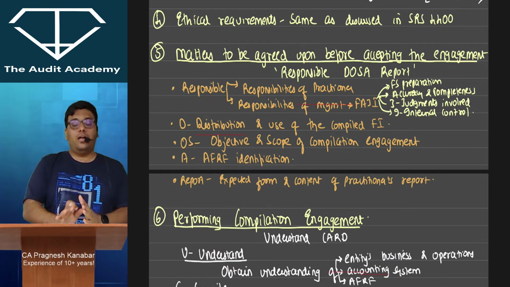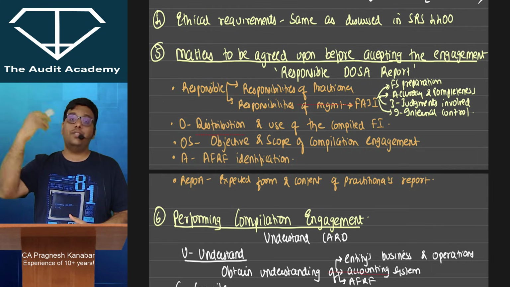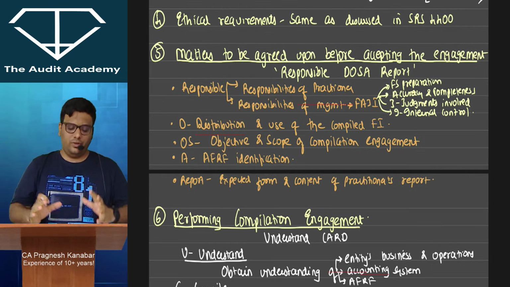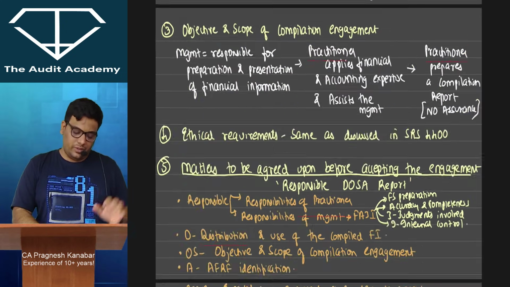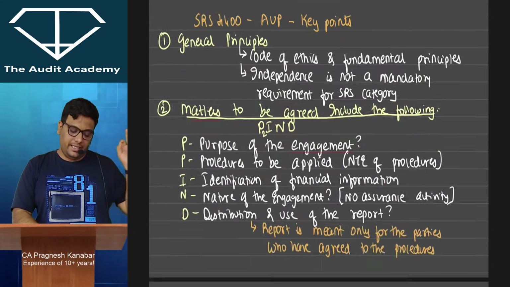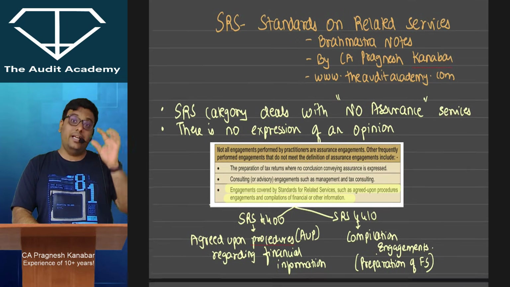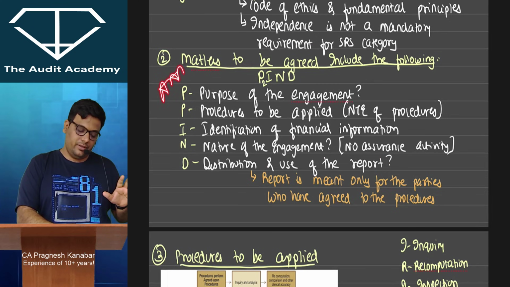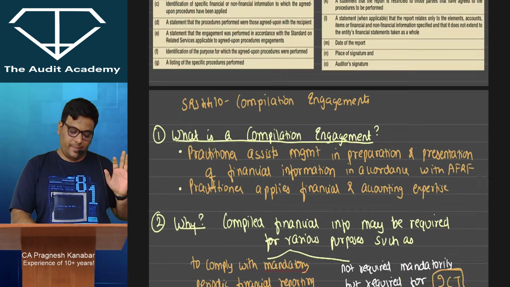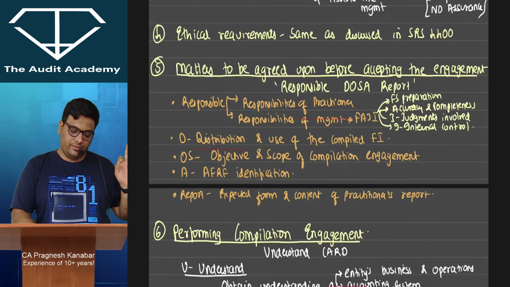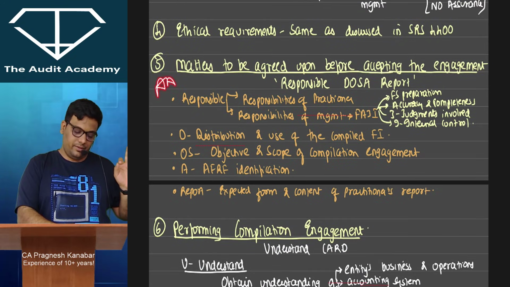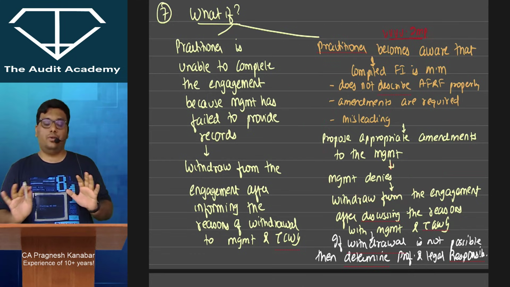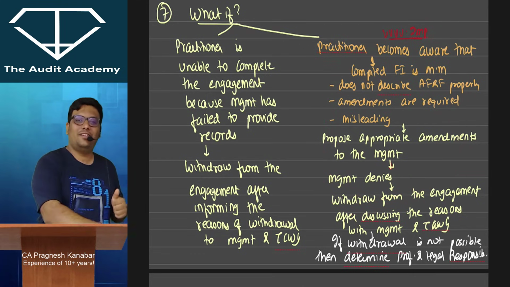Okay, and now if you solve the test your understanding questions, that will be more than enough, but there are 2-3 test your knowledge questions also. If you go through them, I'm 100% sure that you will be able to do this. Again, I'm telling you the important part, SRS 4400 and 4410, the introduction of both standards. All right, then in SRS 4400, matters to be agreed upon, and in SRS 4410, matters to be agreed upon, and this particular point as a case study. Okay, that's it for SRS category. All the very best.